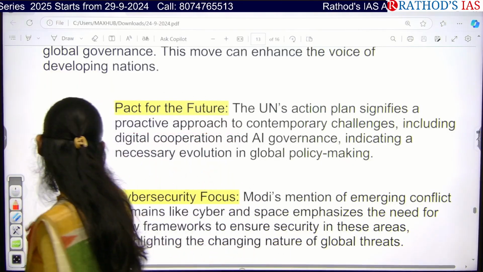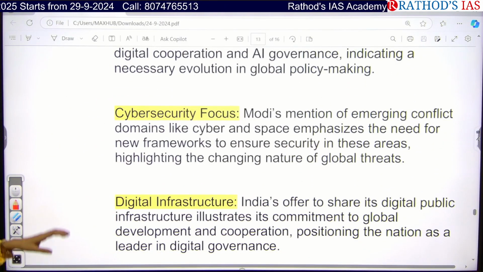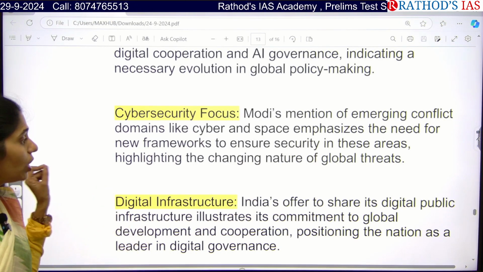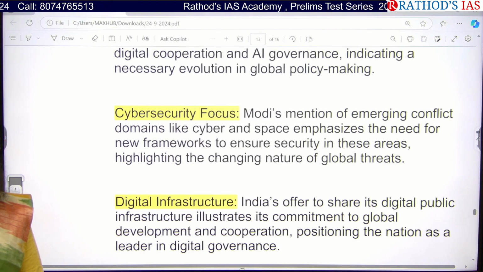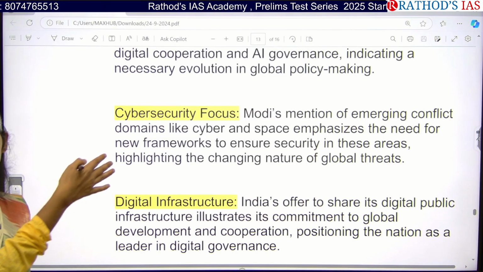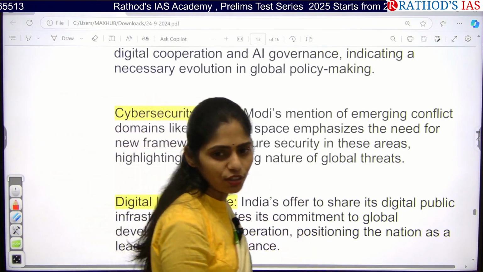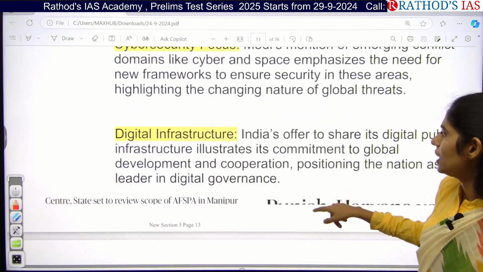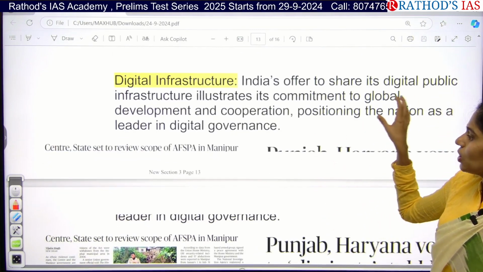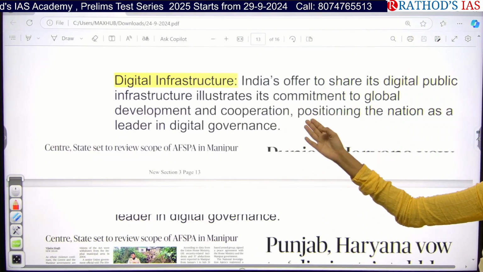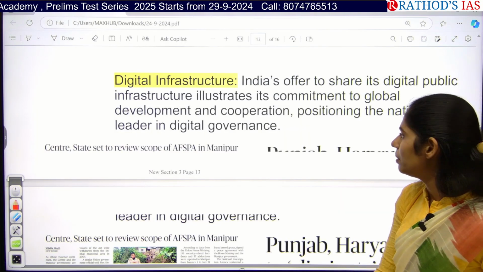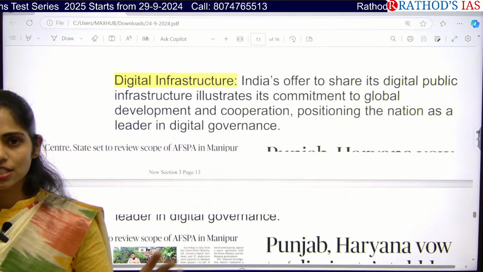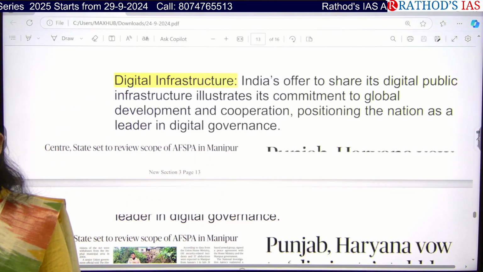Even he also focused on cyber security issues. We have to make security because data is like fuel in this 21st century. So it is the responsibility of our country to protect data. Even regarding the Digital Data Protection Act of 2023, there was a question in your GS paper 3. Yes, is it relevant? Next, India is also going to share its digital public infrastructure if it is required for development cooperation, and India wants to be a leader in global digital governance. These are the things highlighted.